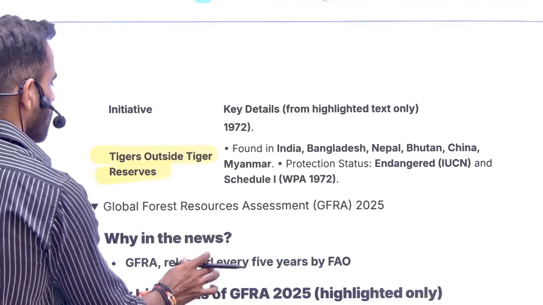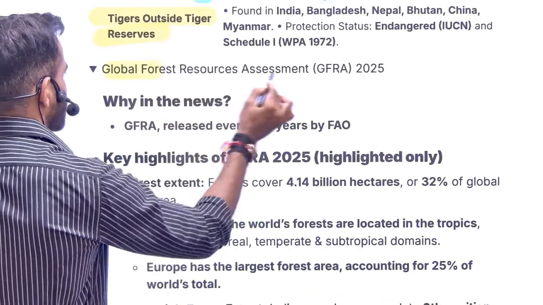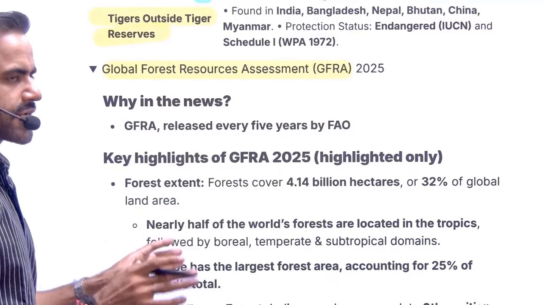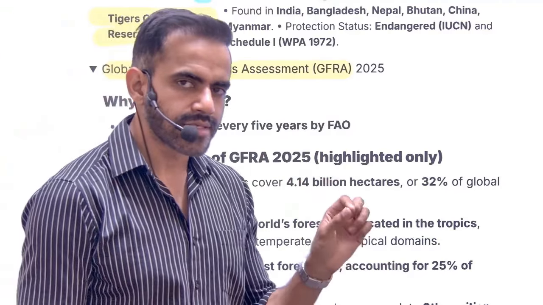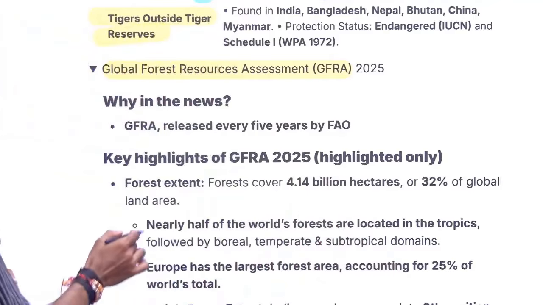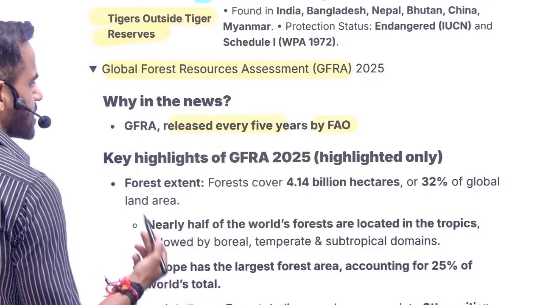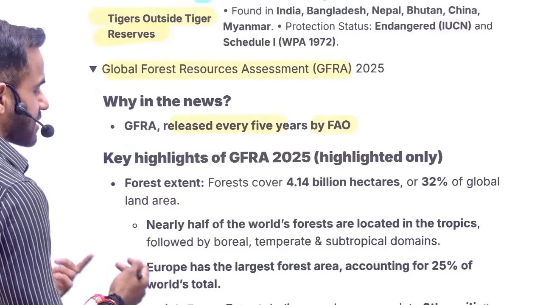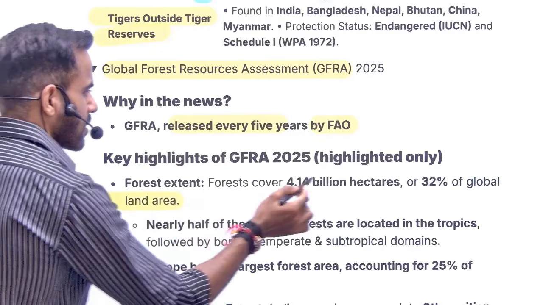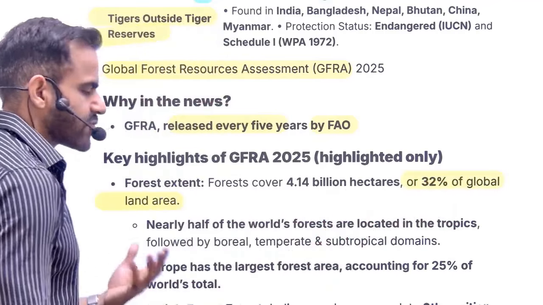Next is related to the Global Forest Resources Assessment. In a very simple sense, what is the status of forest at the global level? This is released by FAO. What is FAO? Food and Agriculture Organization. It is released every 5 years. As per this report, roughly 32% of the global area is forest area.